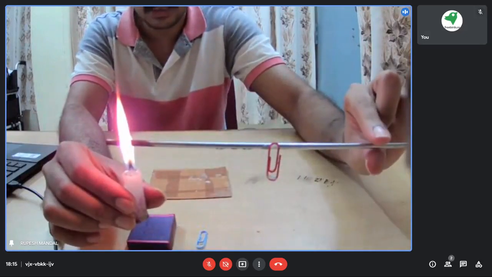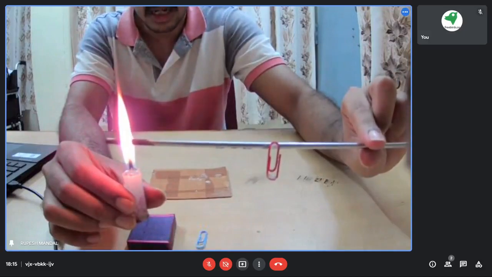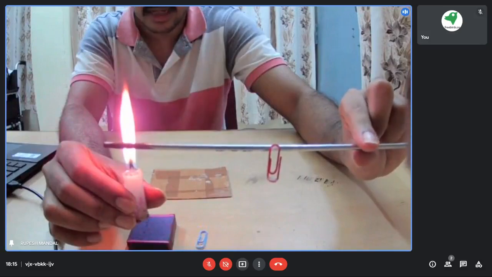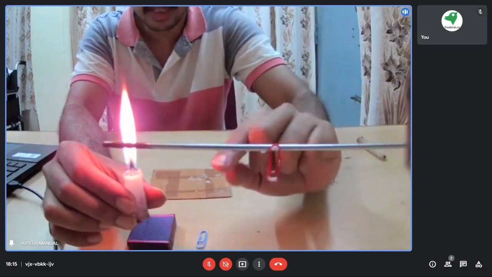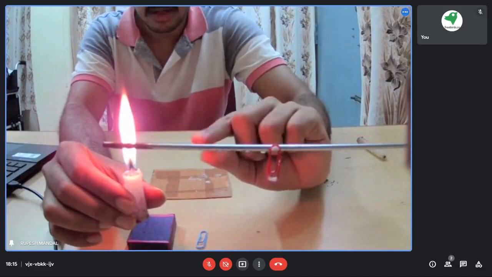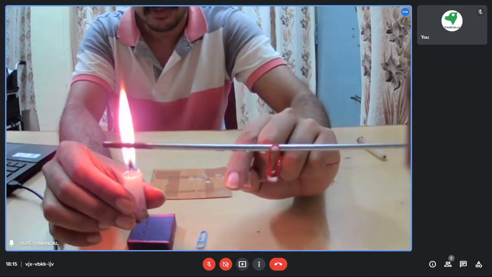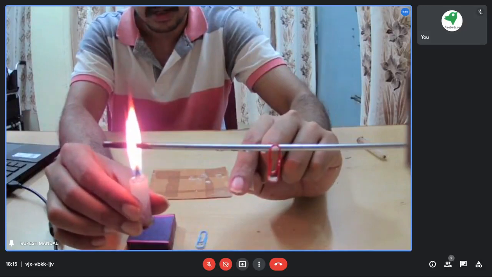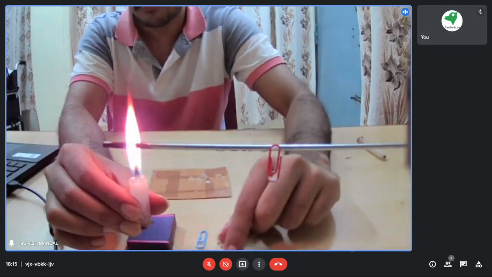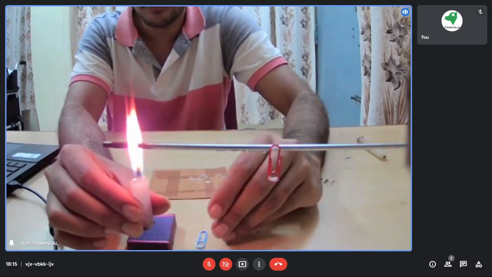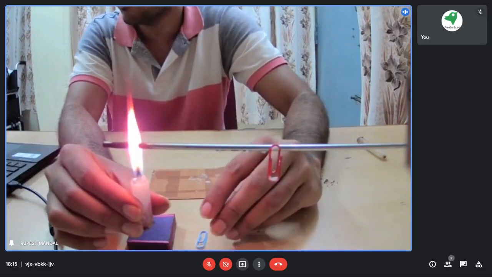Now if I touch, yeah, it is getting warm. I can still touch it, but it is warm, but I cannot touch here. You can see some droplets of wax as well, on this one. This particular experiment shows that metals are very good conductors of heat.